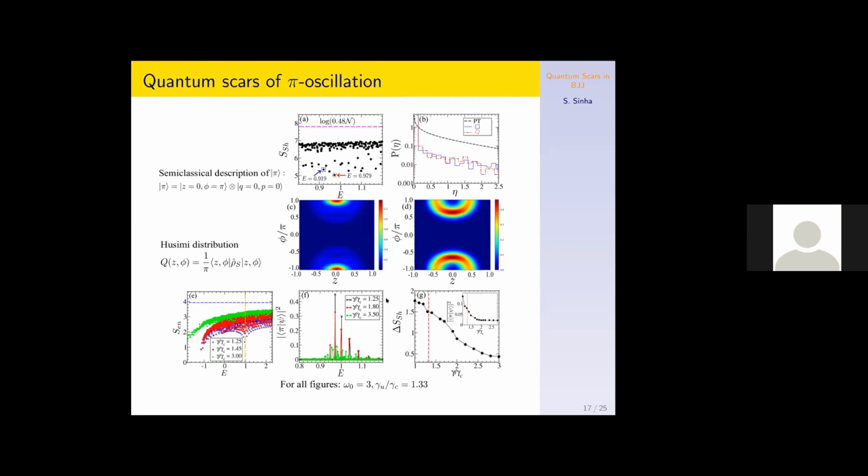And also we find the degree of scarring. What I mean by the degree of scarring is this: in the phase space density you see a strong localized structure, but the localized structure becomes faint as you increase the instability of the system. By increasing the coupling strength, the instability of this unstable pi mode increases, and the visibility decreases with that, and the overlap factor also decreases, so that gives the degree of scarring in this system.